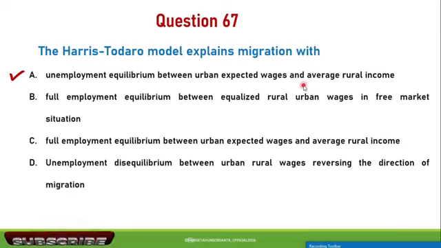Next question, question number 68. As compared to that of developed nations, typically Western Europe, the demographic transition of developing countries is characterized by A. Faster decline in mortality rate in stage 2. B. Relatively lower magnitude of birth rate and death rate in stage 1. C. Lower replacement level of fertility.